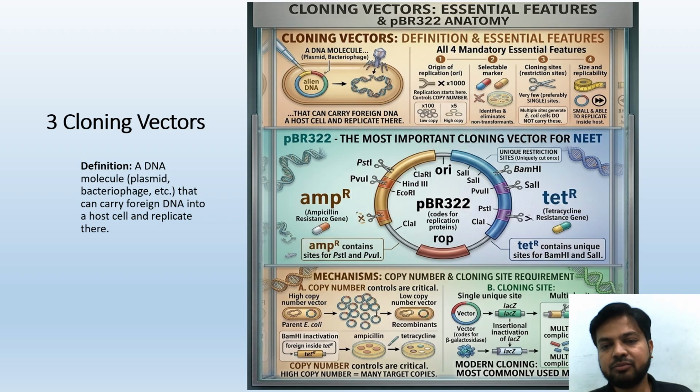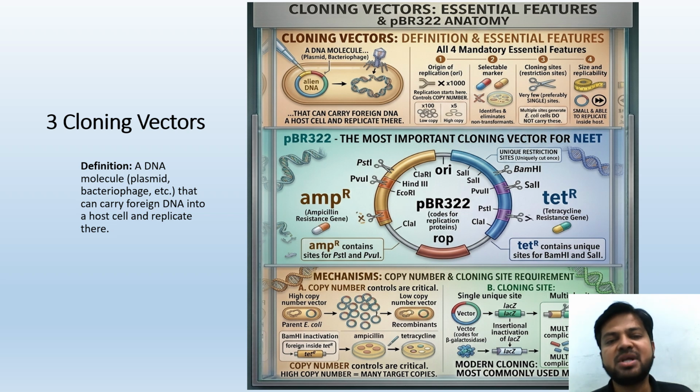First of all, if somebody asks what is pBR322, the one line answer is that it codes for replication proteins. That is important for you; you have to understand that one. There are many parts to it. One part is TET-R, another part is AMP-R, and one more part is ROP. We are going to break that down.